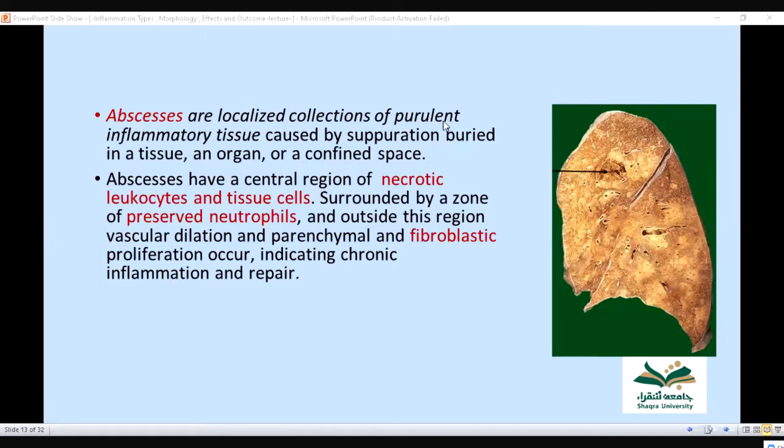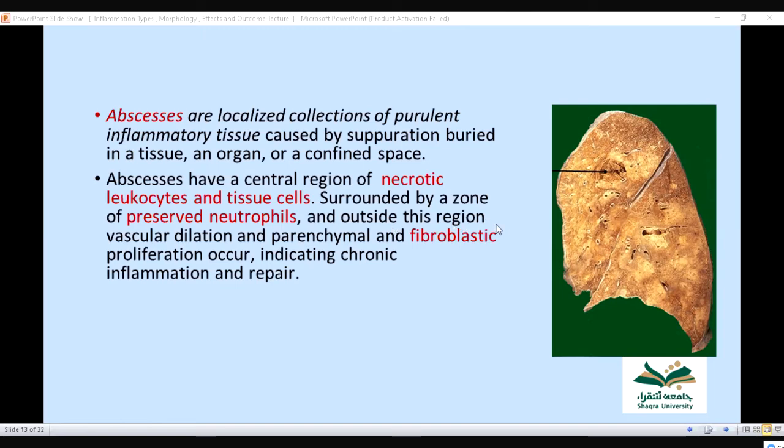Now, abscess is a localized collection. What is abscess? Abscess is a localized collection of purulent inflammatory tissue where there is pus caused by suppuration, buried in a tissue, an organ, or a confined space. So remember this definition. From your knowledge, you can also write that it consists of necrotic tissue, neutrophils and WBCs, and dead cells surrounded by neutrophils.